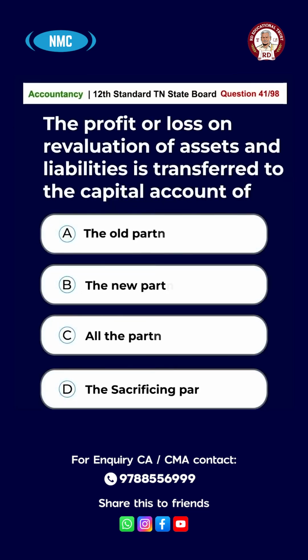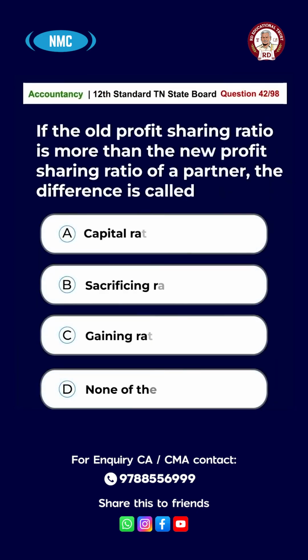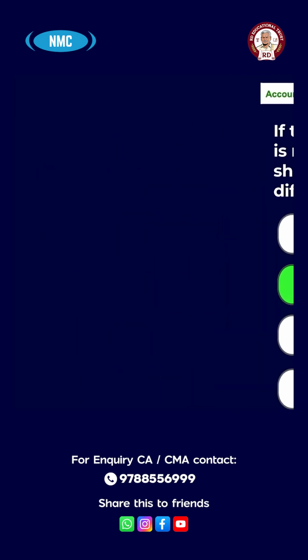Question number 41. The profit or loss on revaluation of assets and liabilities is transferred to the capital account of A old partners, B new partners, C all the partners, D sacrificing partners. The answer is option A old partners. Question number 42. If the old profit sharing ratio is more than the new profit sharing ratio of a partner, the difference is called A capital ratio, B sacrificing ratio, C gaining ratio, D none of these. The answer is option B sacrificing ratio.